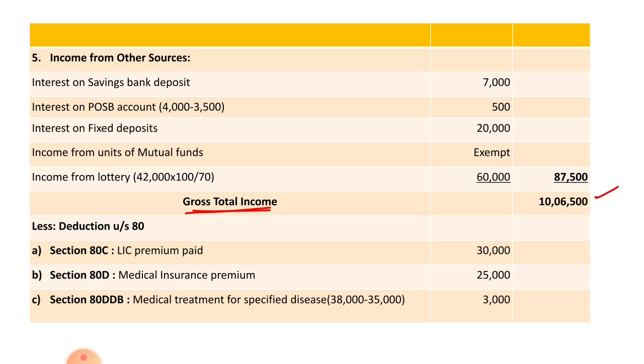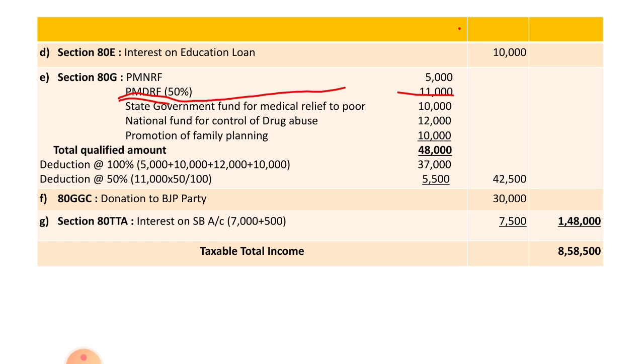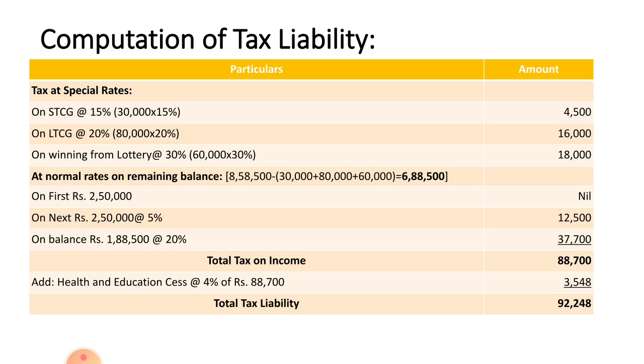When you deduct this 1,48,000 from 10,06,500, that is gross total income, you get taxable total income as 8,58,500. Remember, this 8,58,500 is the total taxable income. On this amount you have to calculate the tax liability, and this amount is more than 5 lakhs, so rebate is not applicable to Ms. Shravya. Let us calculate the tax liability.